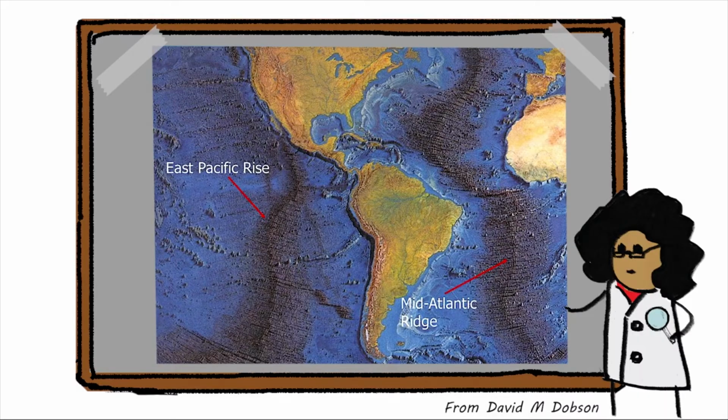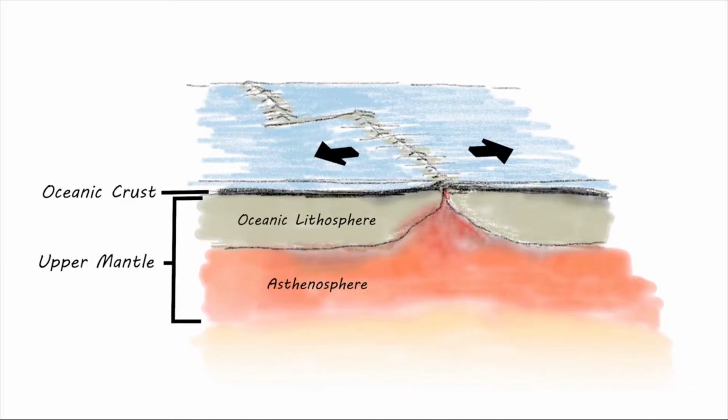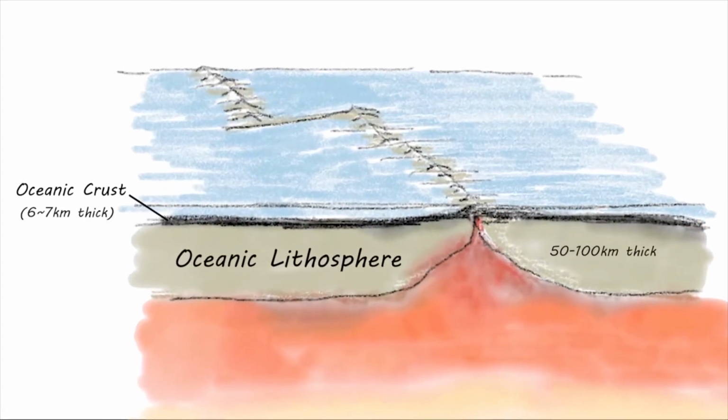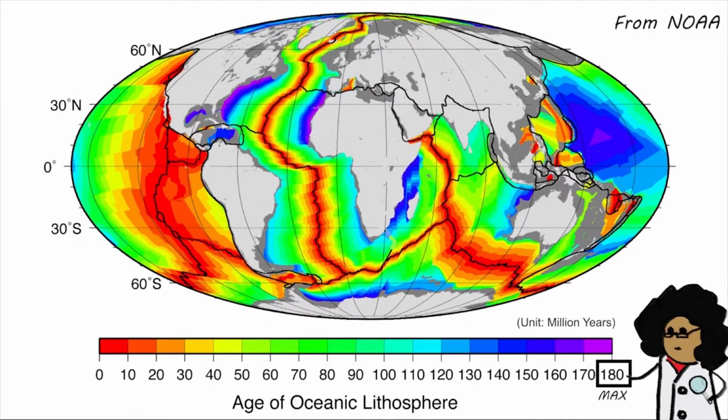Like the Mid-Atlantic Ridge or the East Pacific Rise. Typically, oceanic lithosphere is about 50 to 100 kilometers thick and can be even thinner at the ocean ridges where the temperatures are higher. Only the top 6 or 7 kilometers of the oceanic lithosphere is oceanic crust. The oldest oceanic lithosphere on Earth is about 180 million years old and was formed when dinosaurs roamed the continents.